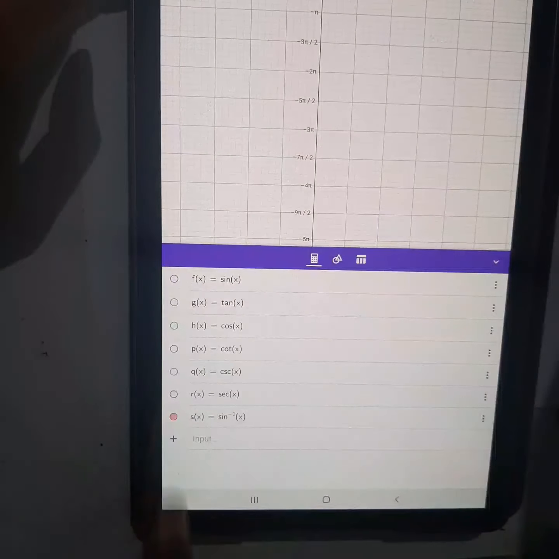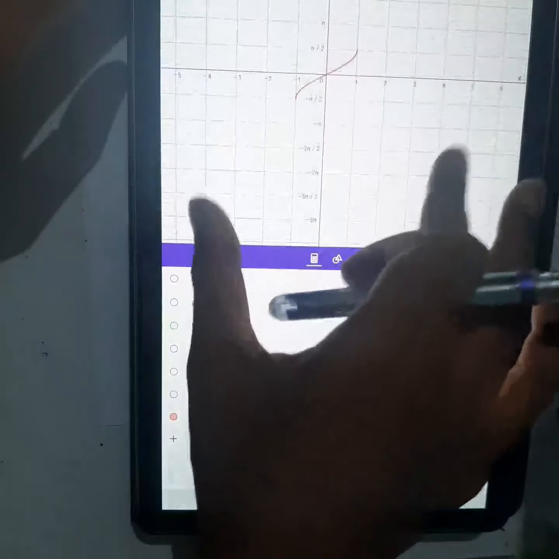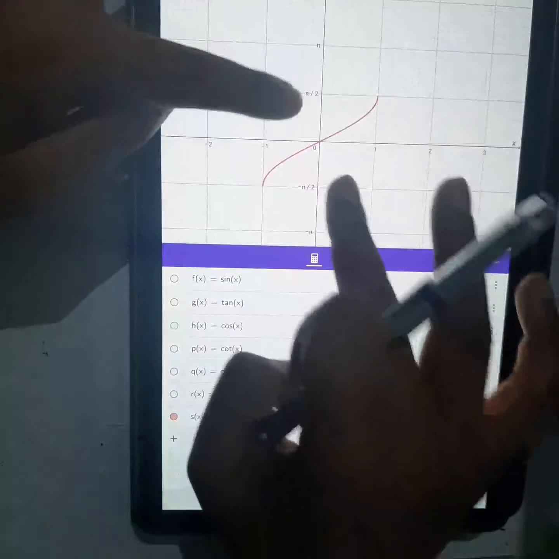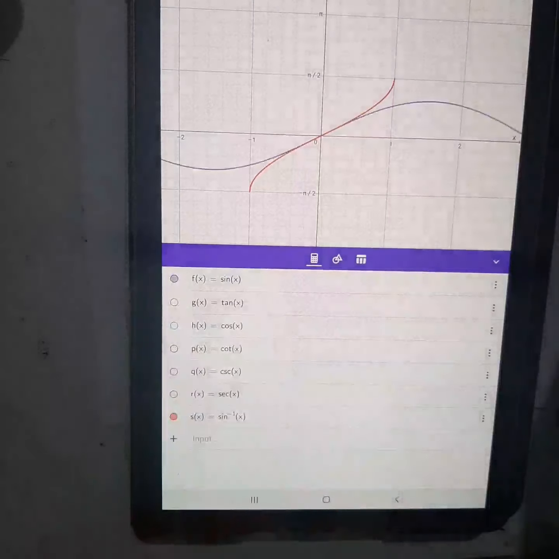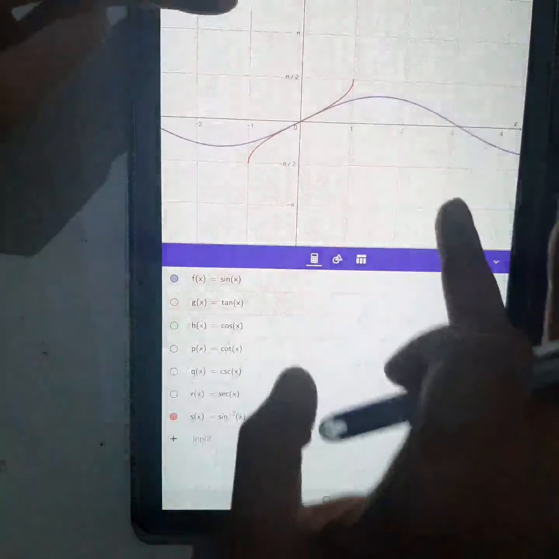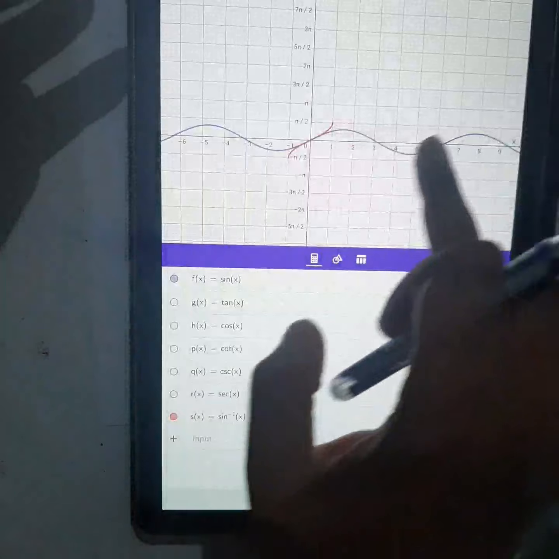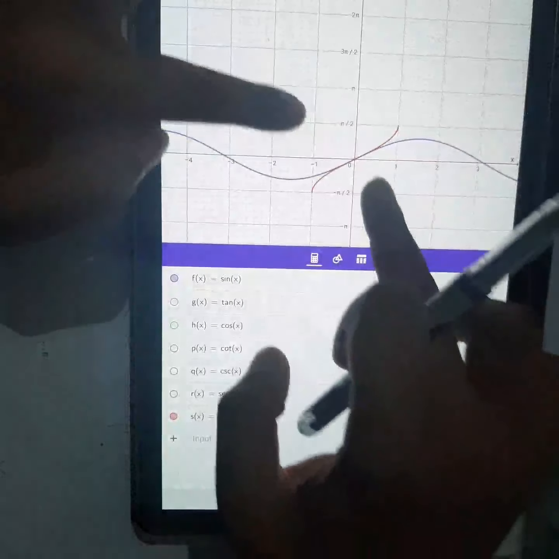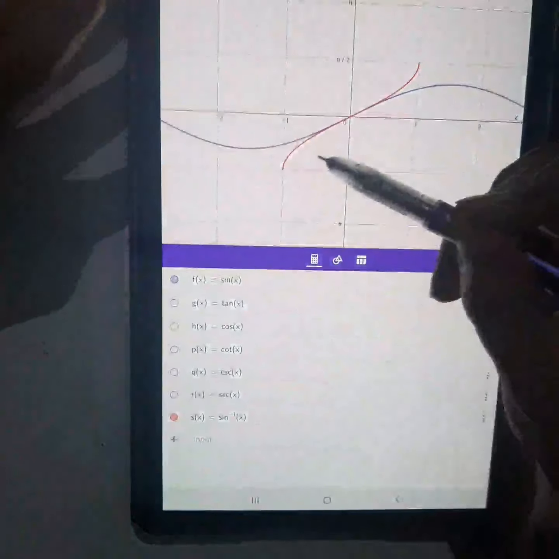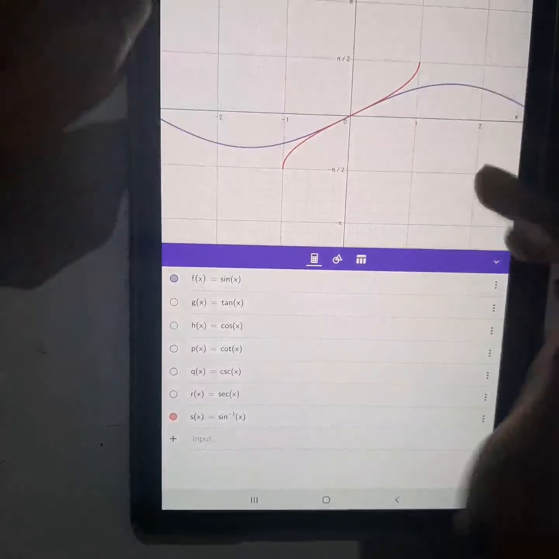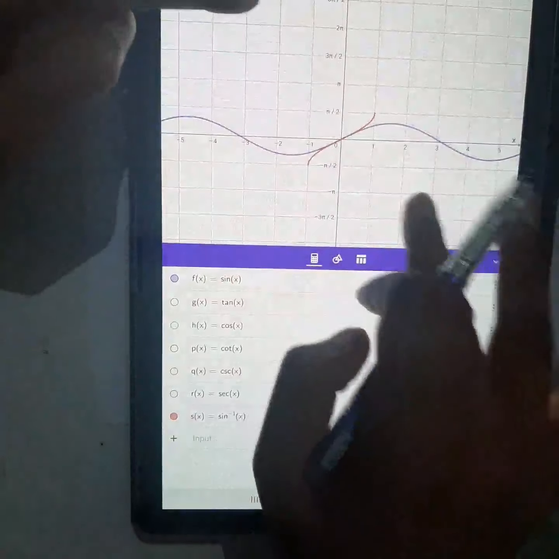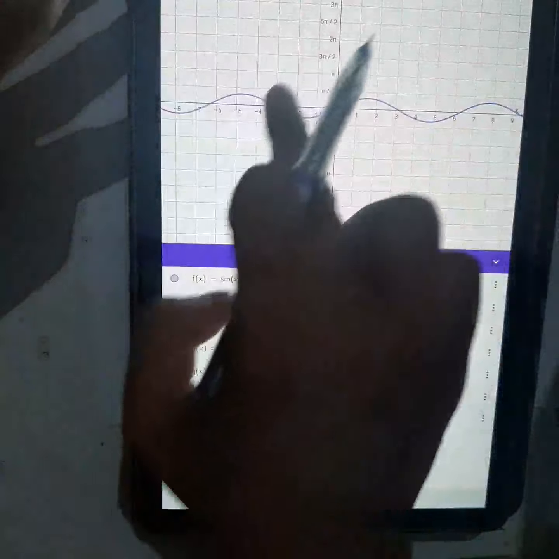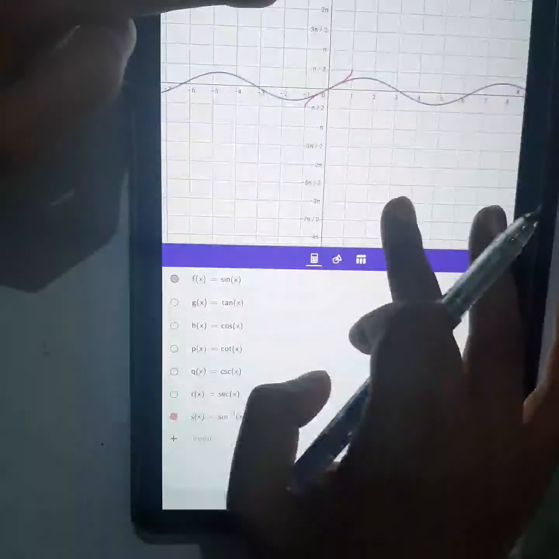So see, the moment I draw the graph for the inverse, what will come out here? I will turn this one off and draw the inverse. Can you see the graph of this one? The inverse, only this portion. If I draw the graph for sin x also, you can see this is the graph of sin x and this is the graph of sin inverse. Only this portion came out, not what usually used to happen. If you draw the graph of y equal to this one, and then its inverse, it would go somewhere along the y-axis like this. But why is it not going to infinity?